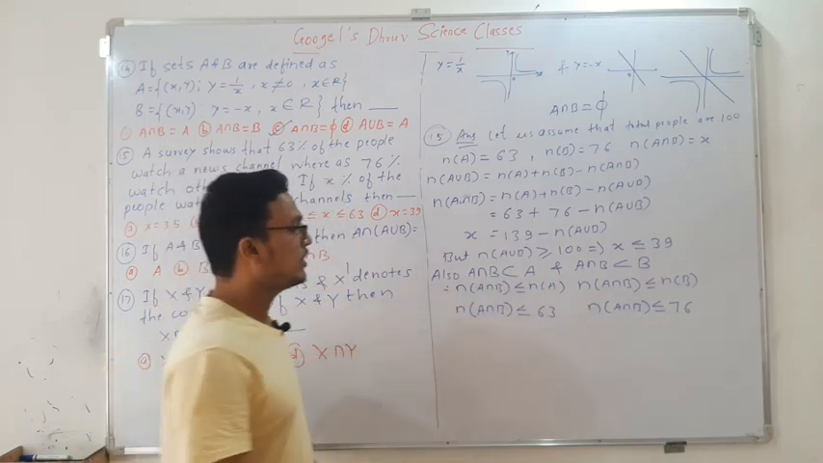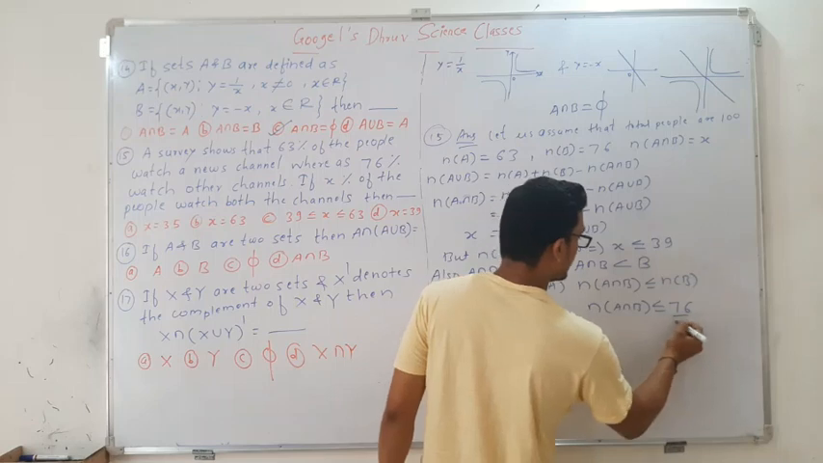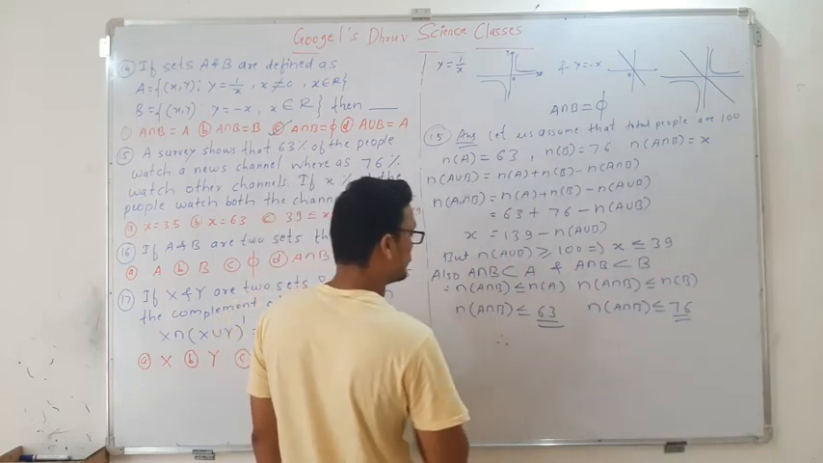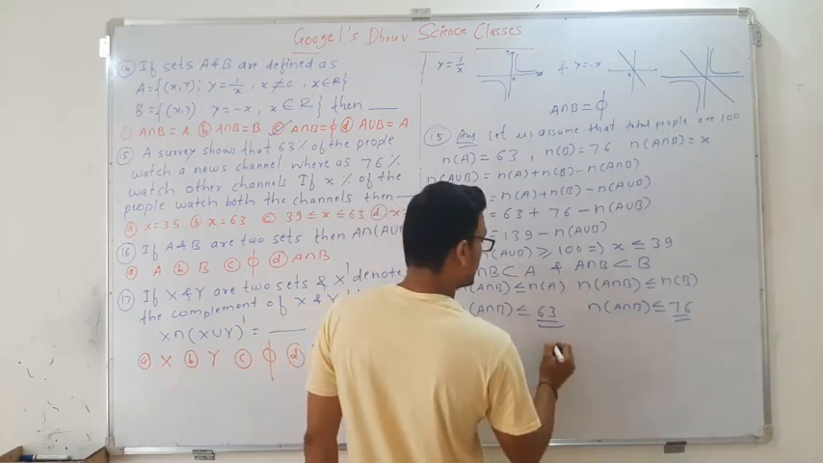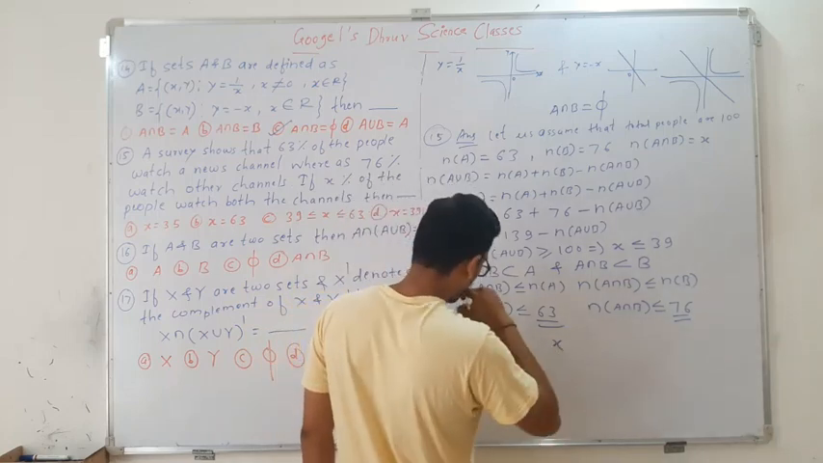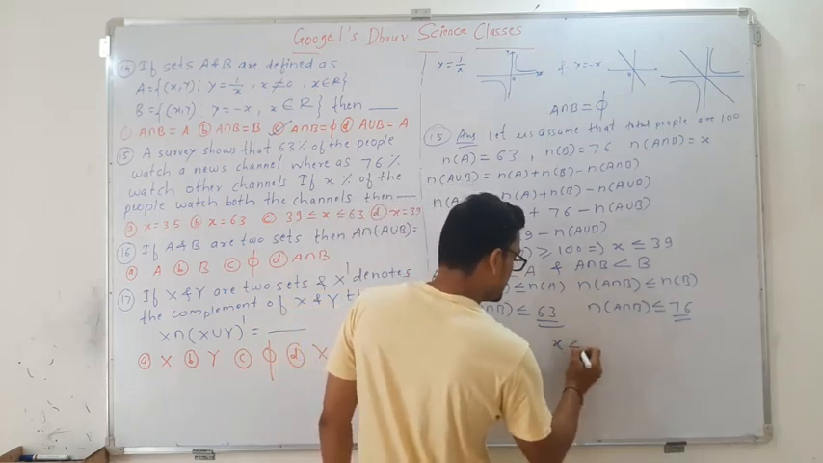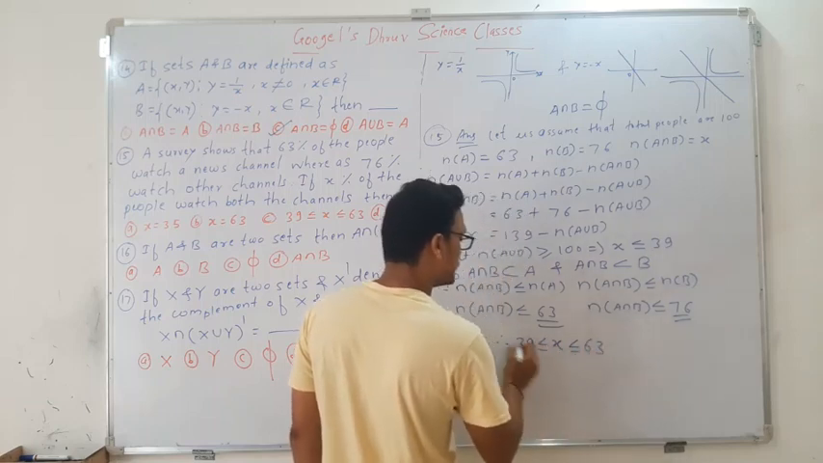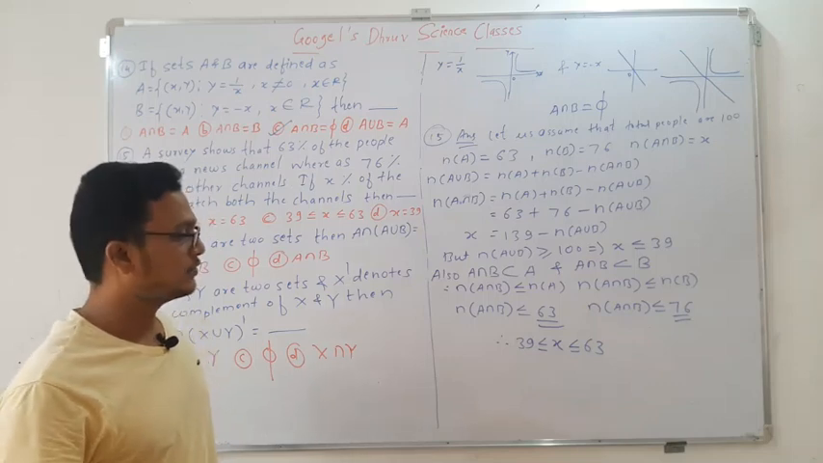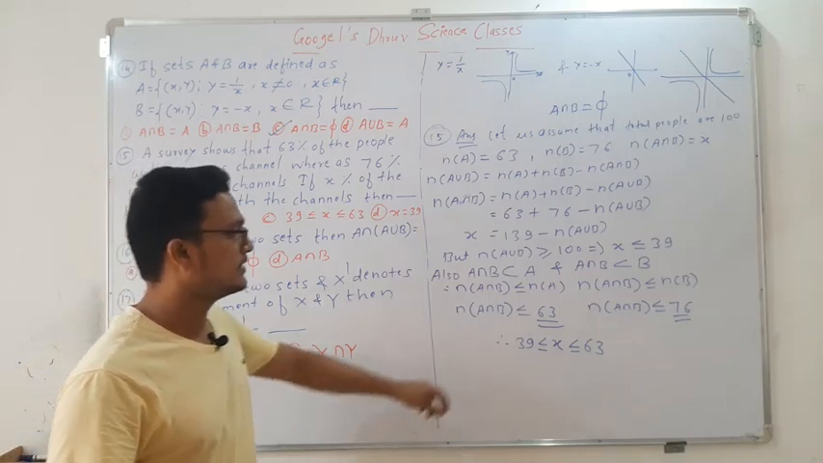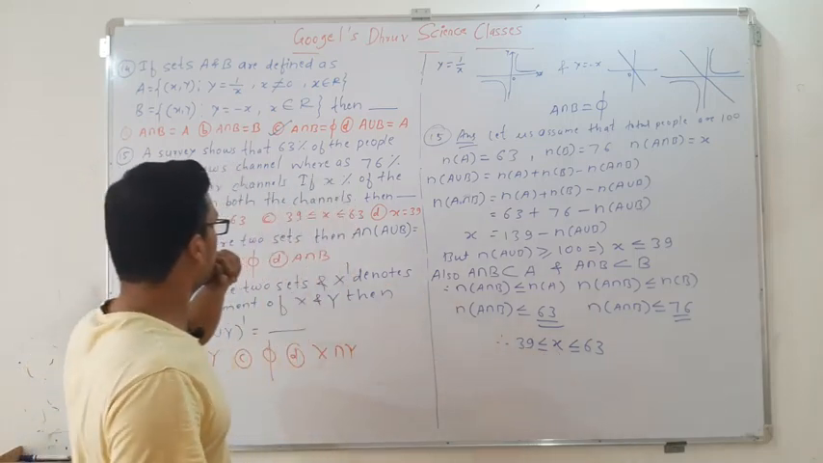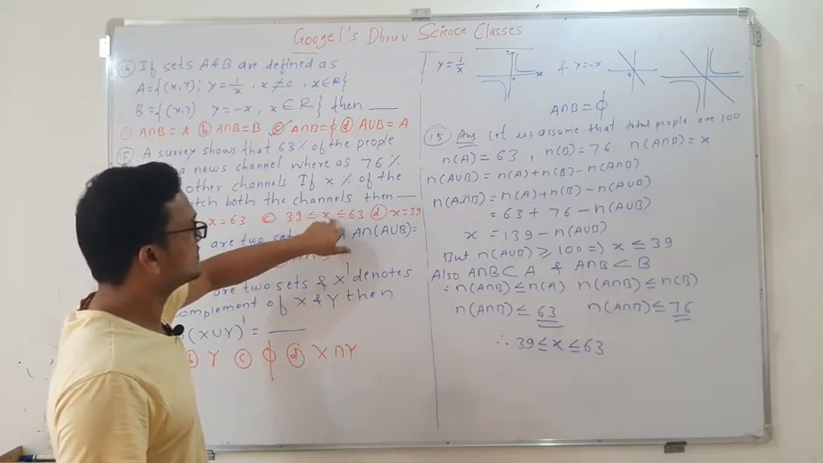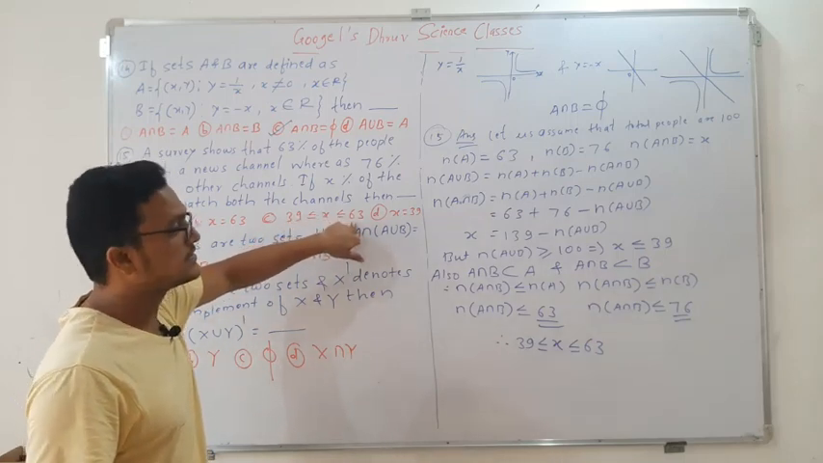Minimum. So among this 63 and 76, which is the minimum value? 63. So therefore the result is x less than or equal to 63 and greater than or equal to 39. Okay. So therefore which option will be correct here? x is greater than or equal to 39 and x is less than or equal to 63.